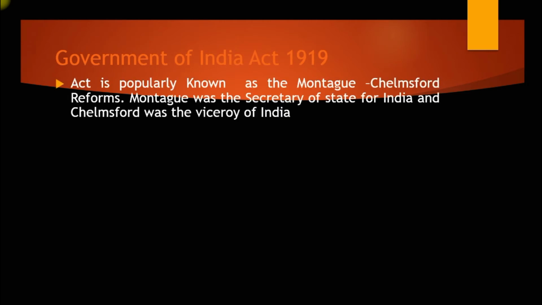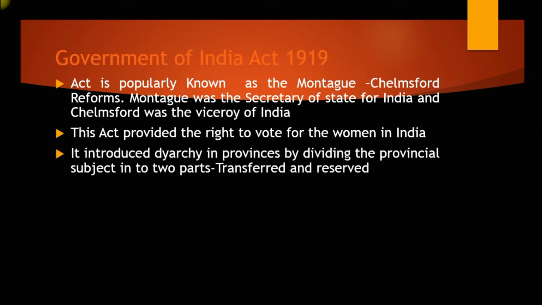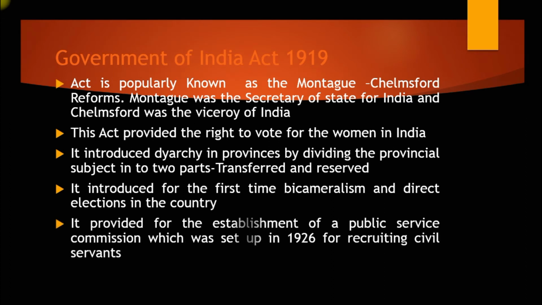Government of India Act 1919. The Act is popularly known as the Montagu-Chelmsford reforms. Montagu was the Secretary of State for India and Chelmsford was the Viceroy of India. This act provided the right to vote for women in India. It introduced diarchy in provinces by dividing the provincial subjects into 2 parts, transferred and reserved. It introduced for the first time bicameralism and direct elections in the country. It provided for the establishment of a public service commission, which was set up in 1926 for recruiting civil servants.